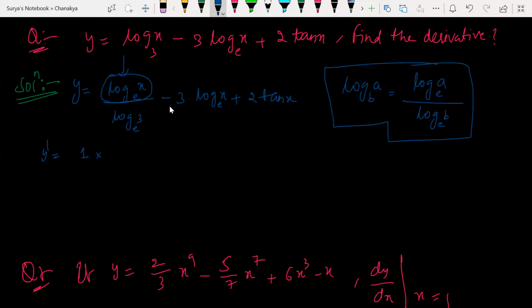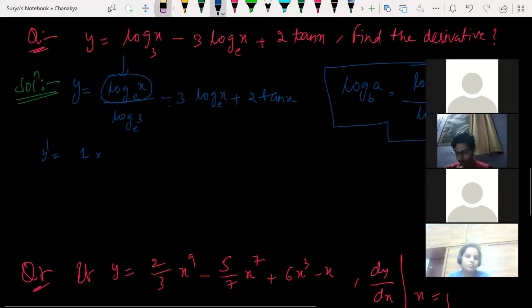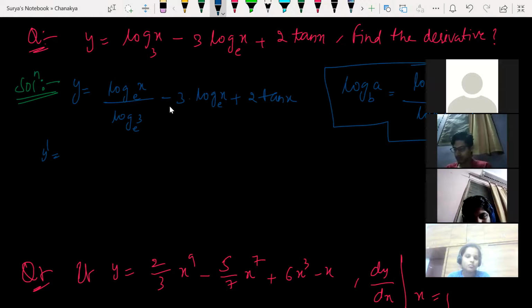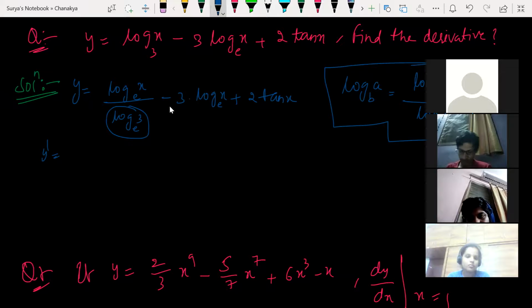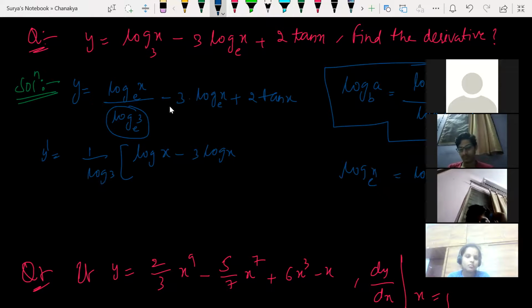So look at this here, guys. I can just not apply the quotient rule here again. You can apply it if you want. Look at this. 1 by log 3 is constant here. Log 3 is constant, no need of applying that. Even if you apply u by v, you will get the same. So I'm just pulling it outside. So now I just remain with this one. Log x minus 3 times log x. Guys, log x base e simply can be written as log x.